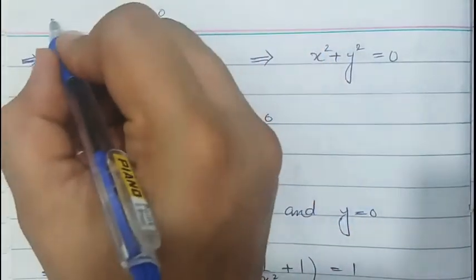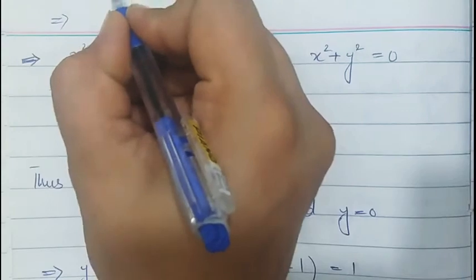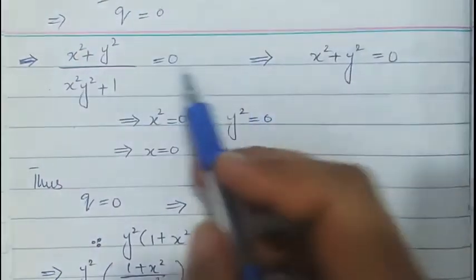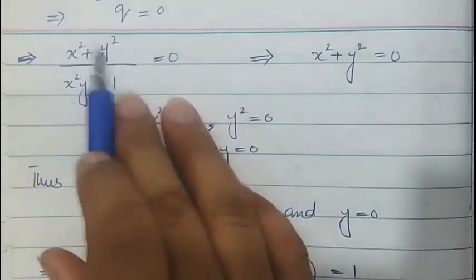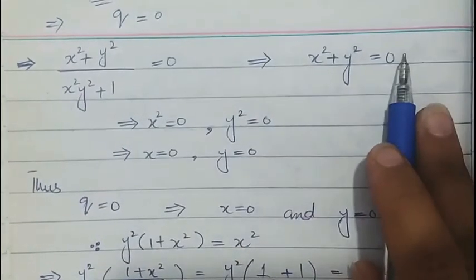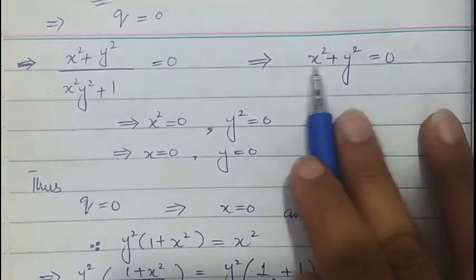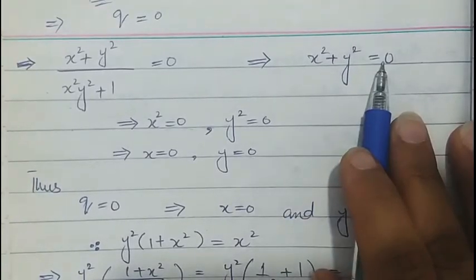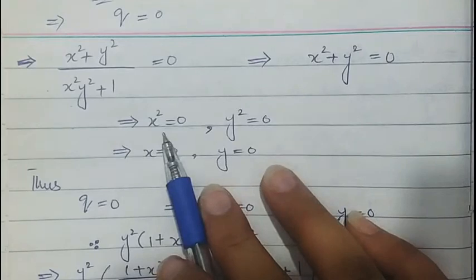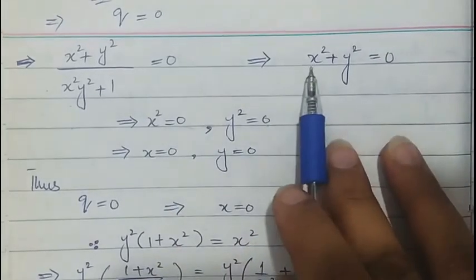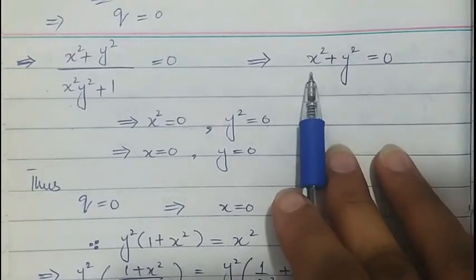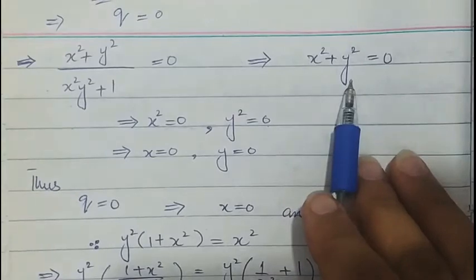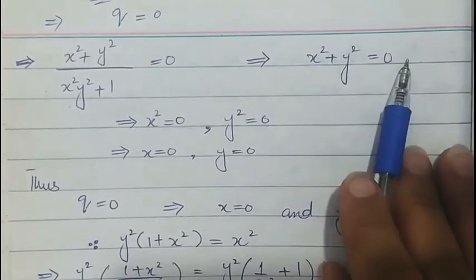When we take speed equal to 0, then x square plus y square over x square y square plus 1 is equal to 0. This will give us x square plus y square is equal to 0. This gives us that x square is equal to 0 and y square is equal to 0, because the addition of two square terms is 0 only if both are 0.